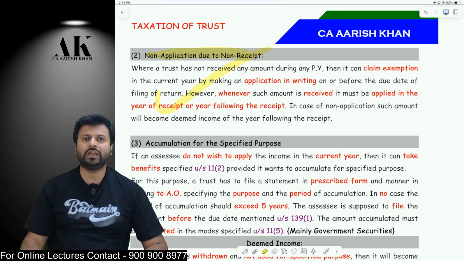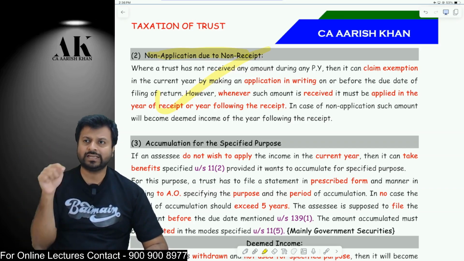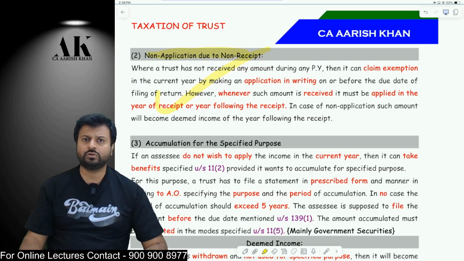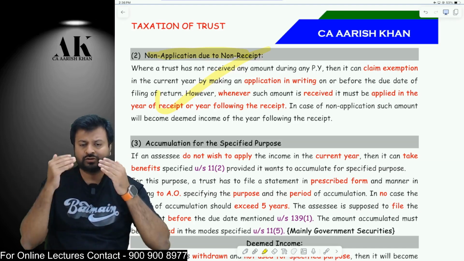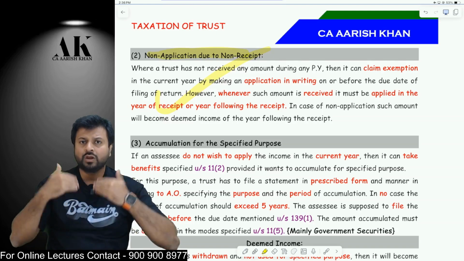Suppose you receive income in 25-26, so you have to apply in 25-26, or one more year they are giving you as a grace, that is after 25-26 up to 26-27, 31st March 2027 you can apply. If you apply till 31st March 2027, we will give you the exemption. Don't worry about it, you will get the exemption. So in this case, you have to apply in the year of receipt or the year following the receipt.